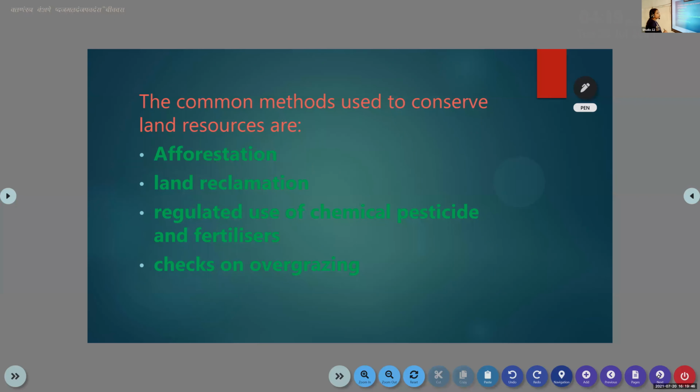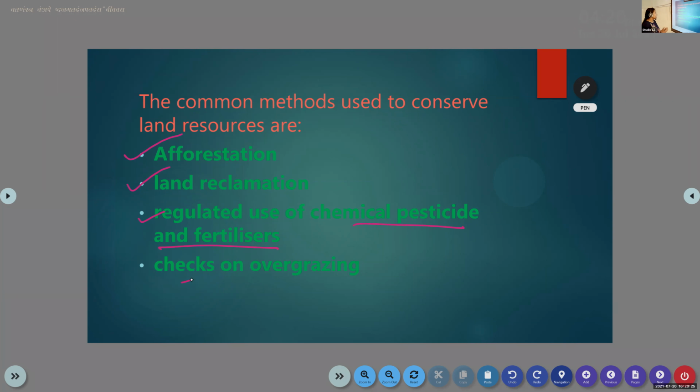It is our duty to protect our natural resources. For that, the first one is afforestation, which means planting more and more trees. Land reclamation: we have to improve the quality of the land by adding manures. Don't use chemical fertilizers, or use them only in a limited quantity. The next one is regulated use of chemical pesticides and fertilizers, and check on overgrazing: don't allow livestock to eat the grasses from one particular place; change their location.